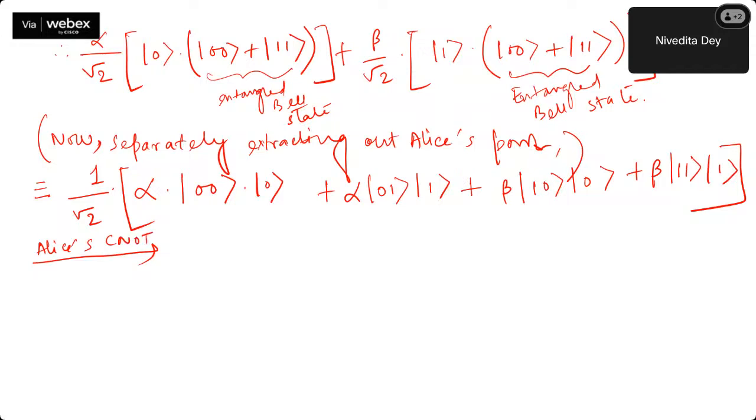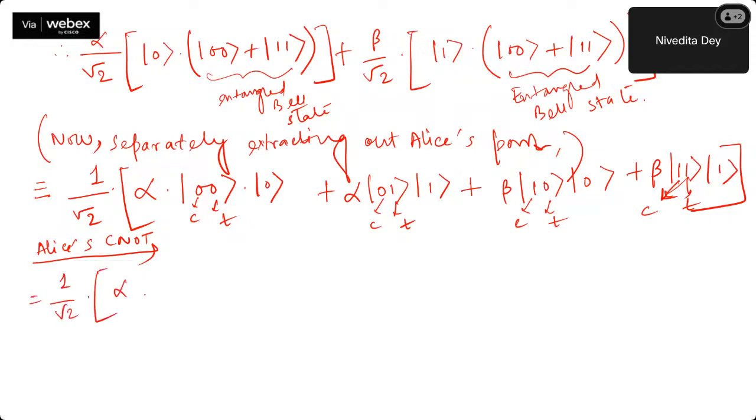CNOT means a controlled NOT. So one is control, another one is target. So this is control and this is your target. Let me write it down now.